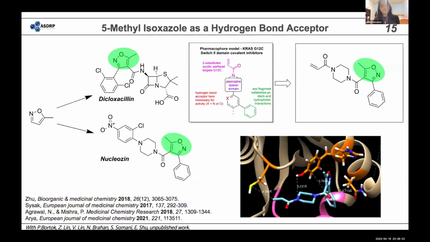And then in the northern hemisphere of our pharmacophore model is the 5-methyl isoxazole. And the 5-methyl isoxazole is used in several different compounds in medicinal chemistry. There's nucleosin and dicloxacillin, and they all have various effects. And so it's not just for anti-cancer drugs, it can be used for antibacterial or antiviral drugs. And the reason why it's so common is because of the oxygen and the nitrogen, which establish strong hydrogen bonding, which help with any hydrophilic interactions in a pocket.